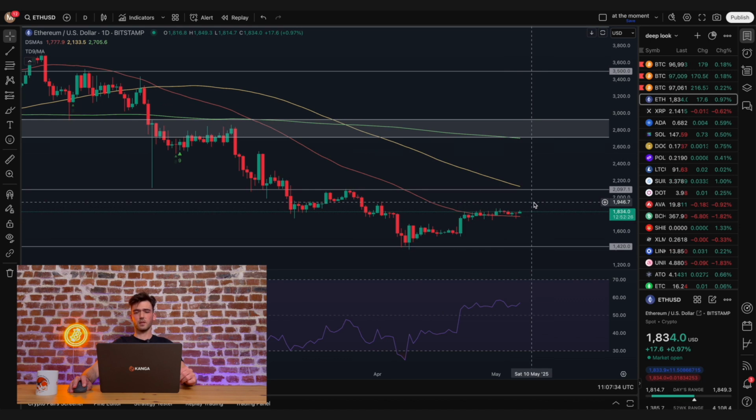1,950. From a technical point of view, I see the first logical resistance level here because we had a local peak at this point, and there was also a consolidation zone that peaked right around 1,950. The next resistance level, in turn, is the area around 2,100. And it's worth noting here that the 100-day moving average is also heading toward this area, so this resistance will be doubly strong.